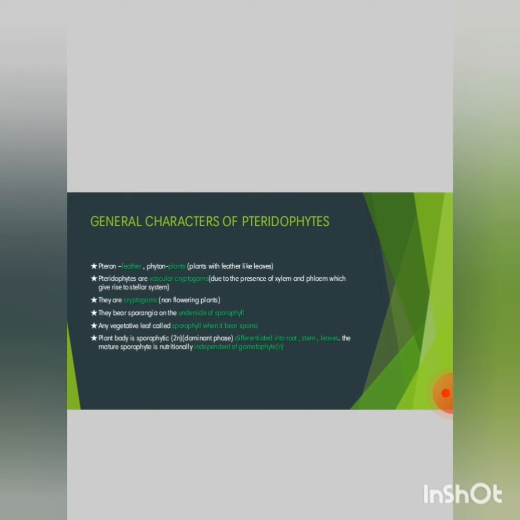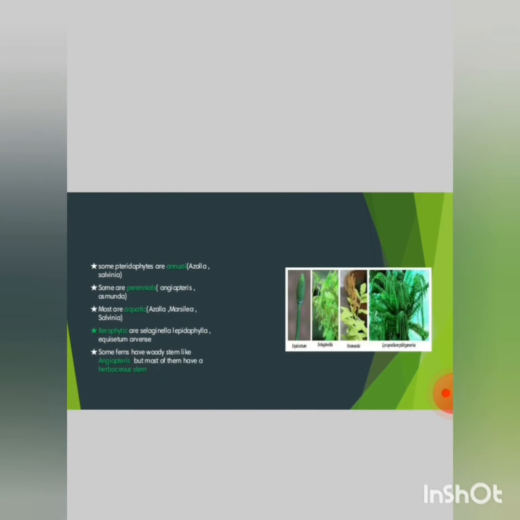And next, general characters of pteridophytes. Pteron means feather, phyton means plant, plants with feather-like leaves. Pteridophytes are vascular cryptogams due to the presence of xylem and phloem, which give rise to the vascular system. They are cryptogams, non-flowering plants. They bear sporangia on the upper side of the sporophyll, a vegetative leaf called sporophyll when it bears spores. Plant body is sporophytic, the 2n dominant phase, differentiated into root, stem, leaves. The mature sporophyte is nutritionally independent of the gametophyte.